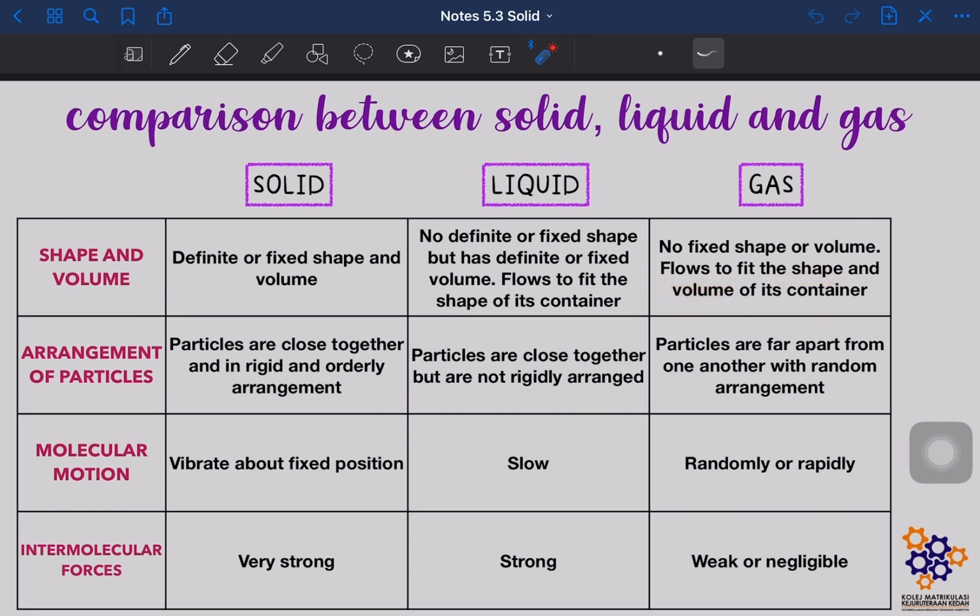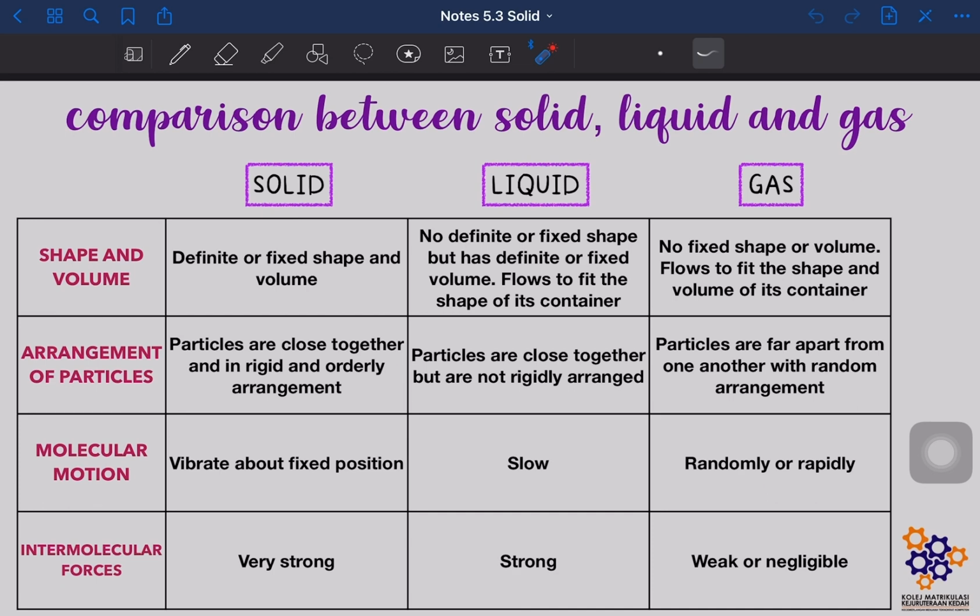Okay, alright, now in terms of arrangement of particles, so untuk solid, the particles are close together and in rigid and orderly arrangement. Okay, however, untuk liquid, particles are close together but are not rigidly arranged. Okay, and last but not least is the gas particles, which are very far apart from one another with a random arrangement.